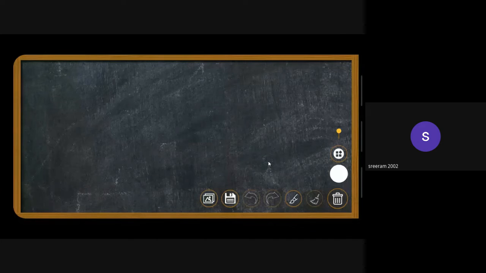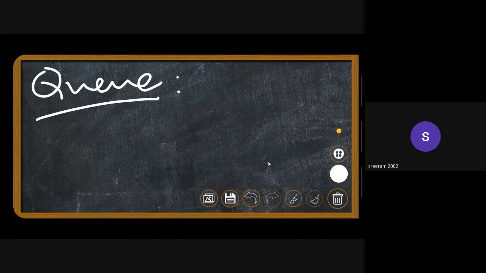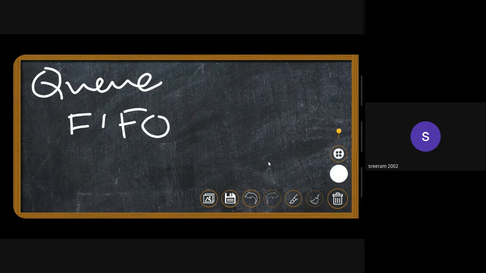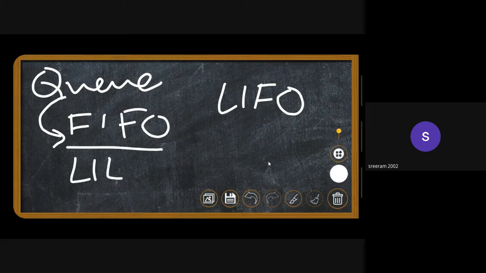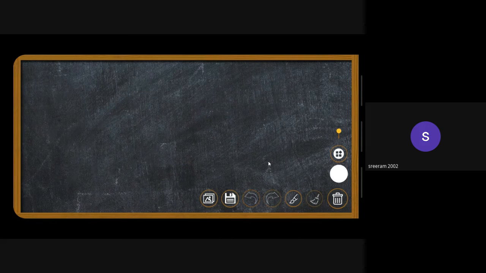Okay, now the next data structure is queue. You can say that it's the stack inverse. It is actually not in rigorous terms, but it's a stack inverse. Why is it stack inverse? Because it is first in, first out. If you remember, stack is last in, first out, or first in, last out, just the same thing. But queue is first in, first out, or last in, last out. Now, what does that mean?